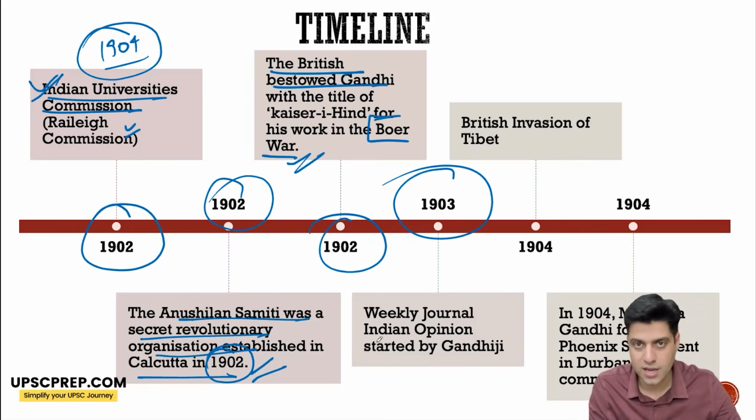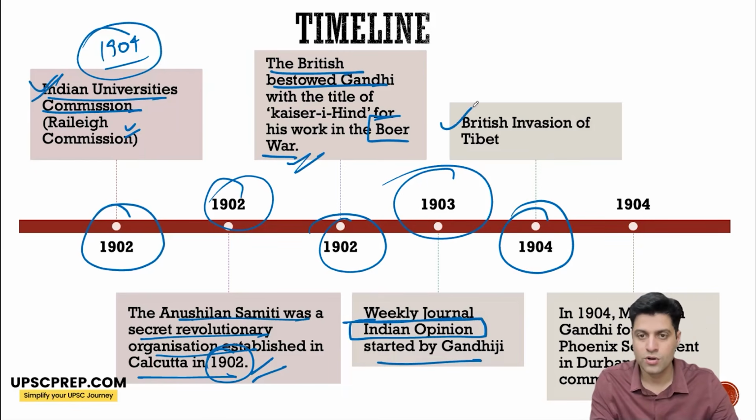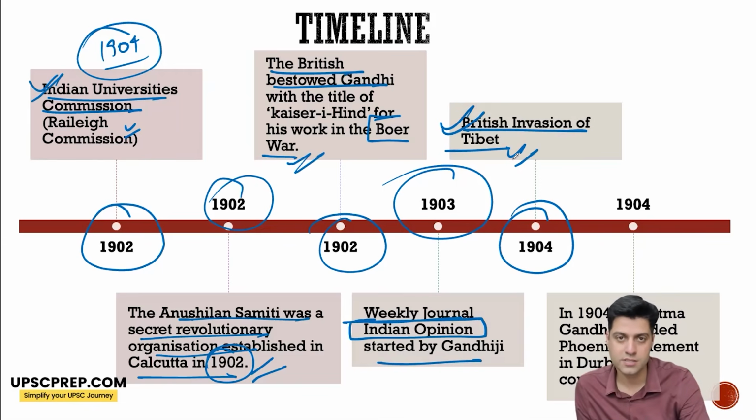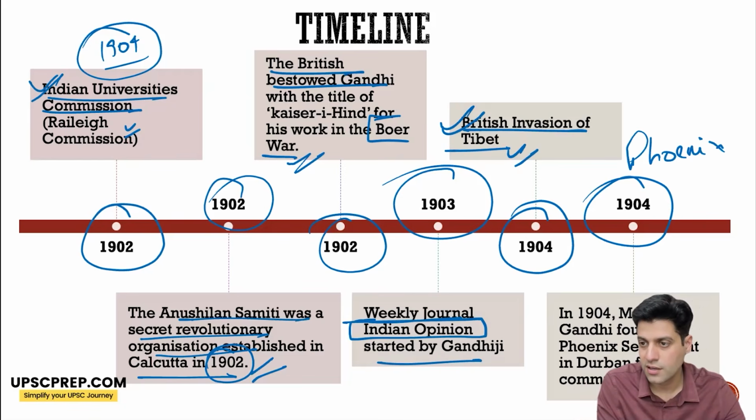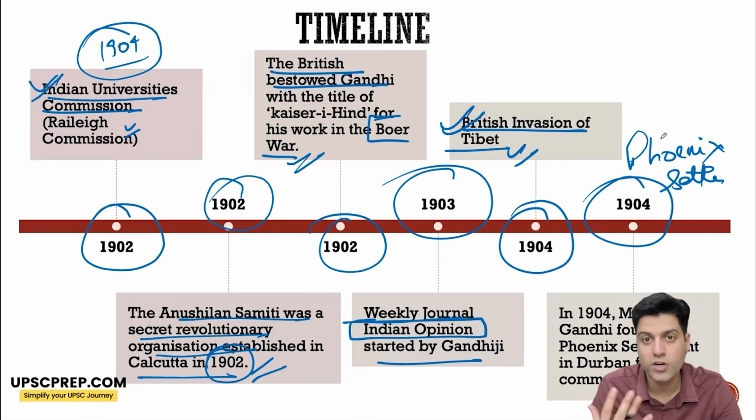In 1903, Gandhiji started a weekly journal known as Indian Opinion in South Africa. In 1904, the British invasion of Tibet, also known as the Younghusband invasion, happened. In 1904, Mahatma Gandhi founded Phoenix Settlement in Durban for community living.